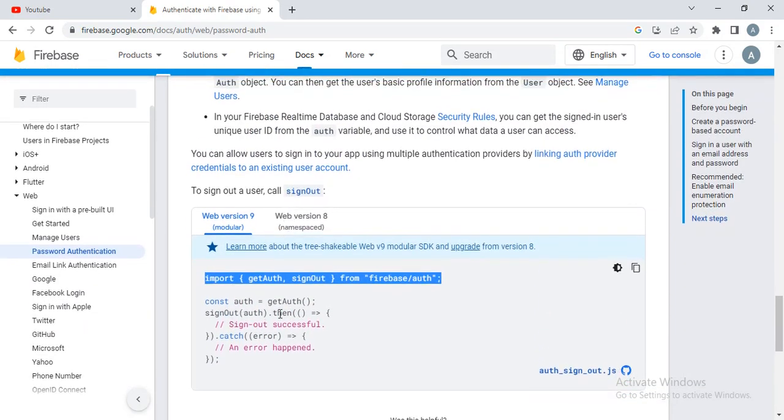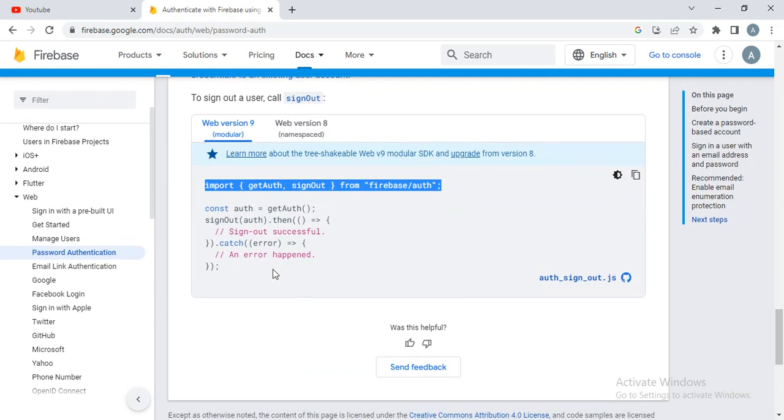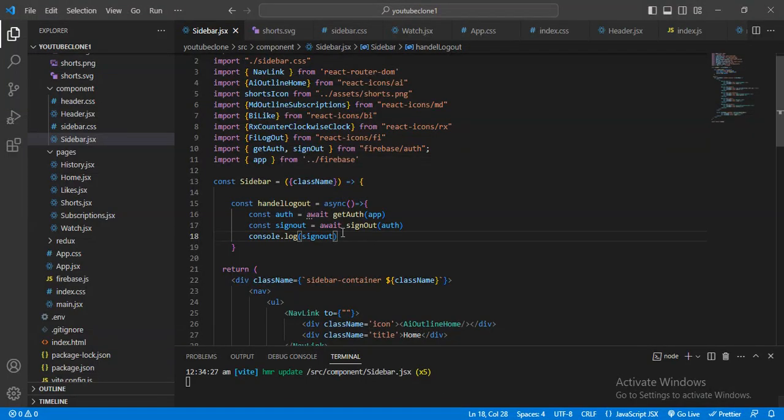I was using the sign out path, and here I was using getAuth.